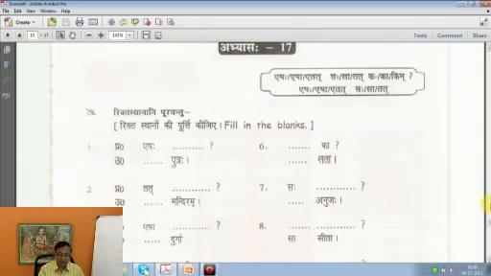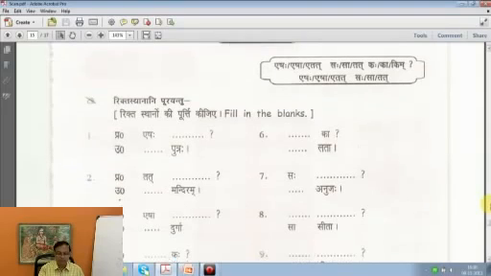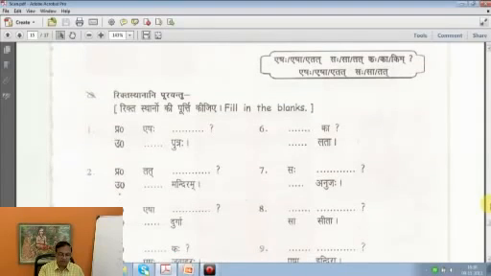Eshaha kaha. On page 37, Eshaha kaha. So, the answer would be Eshaha putraha. So, what is happening here? One pronoun is given in the question, answer is not given. In the answer, the noun is given, pronoun is not given. So, you have to guess correctly and write Eshaha kaha. That is the full question. And the answer would be Eshaha putraha.